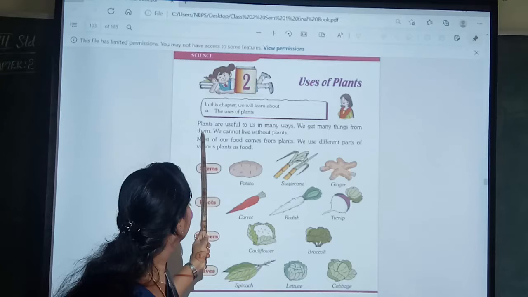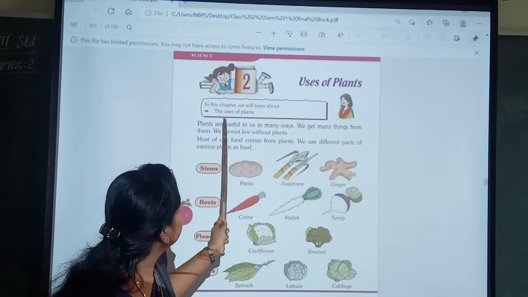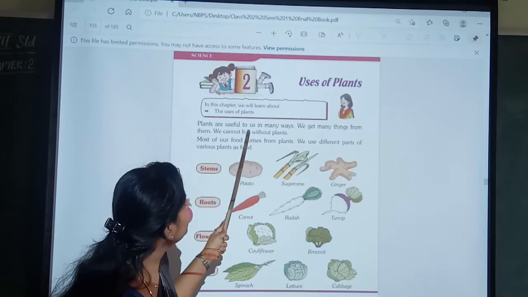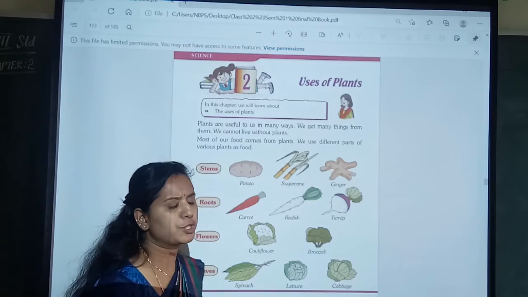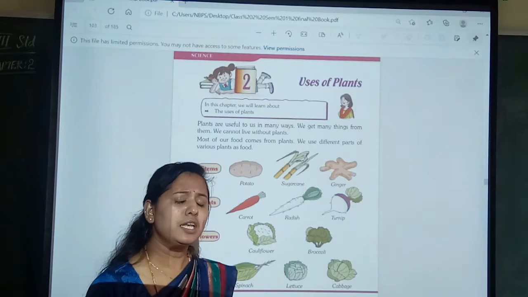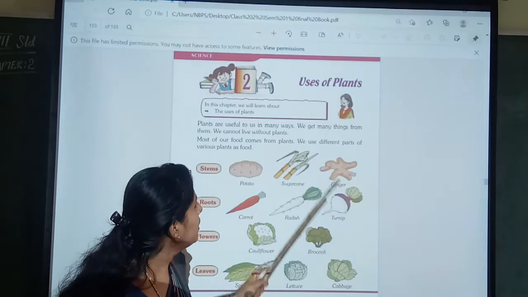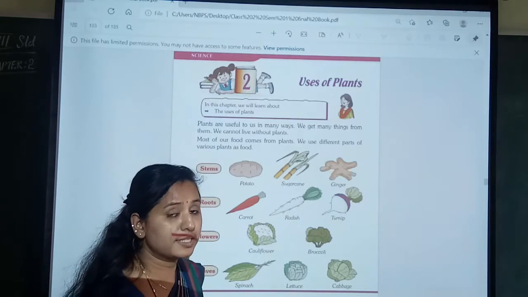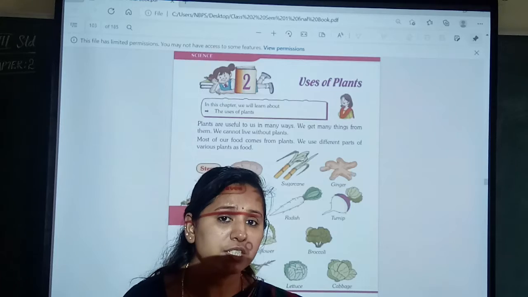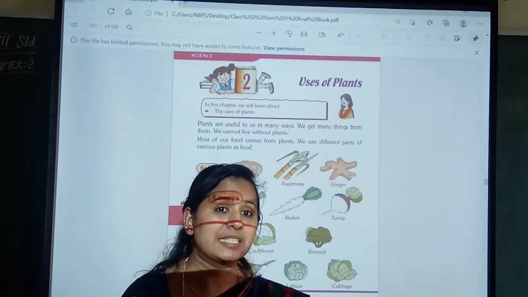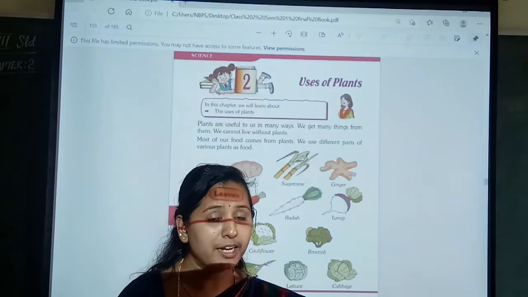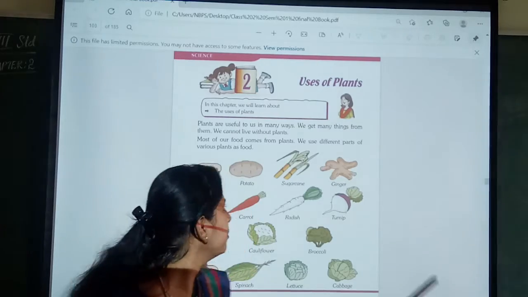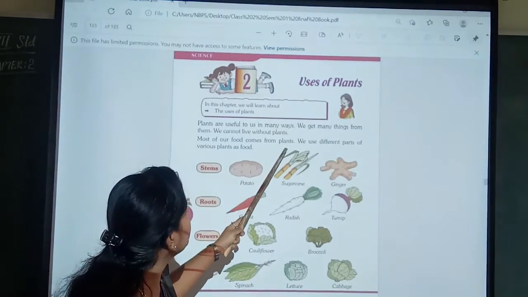Okay. In this chapter we will learn about the uses of plants. What are the uses of plants? Plants are useful to us in many ways. Of course, plants are useful to us in many ways. What are they? We get many things from them. We cannot live without plants, isn't it? Whatever we are going to eat, pulses, cereals and some food items, everything we get through the plant itself. Without plants we cannot live. So most of our food comes from plants.